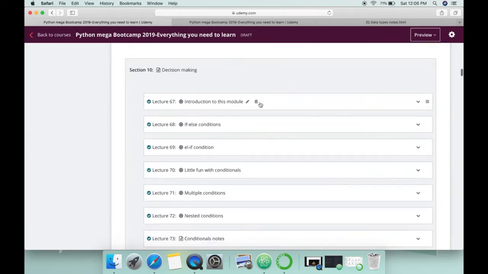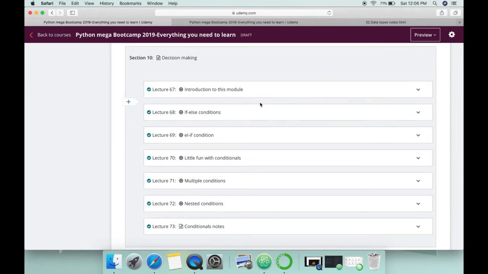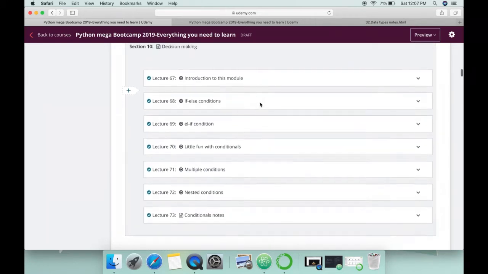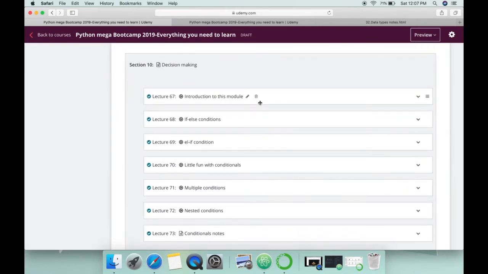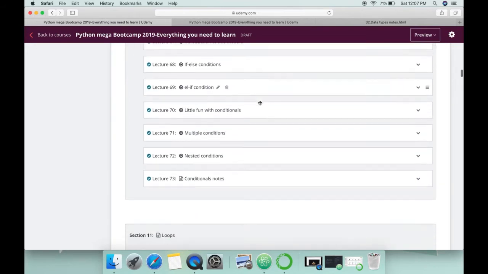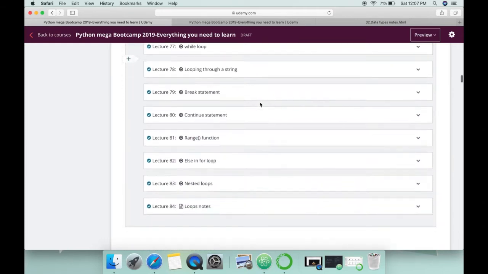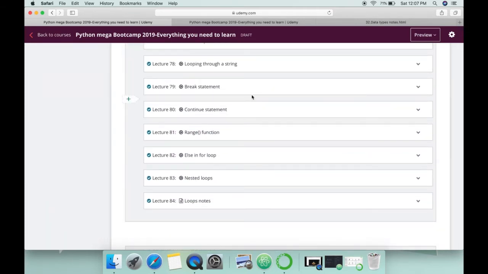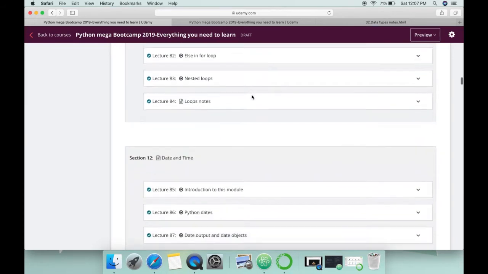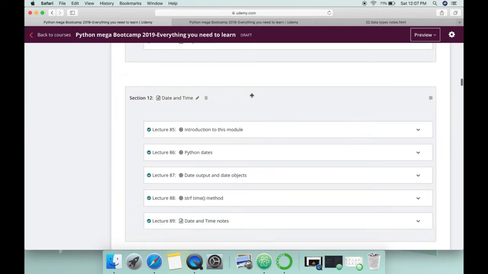Just after this one, we have decision making, which consists of if-else conditions. So if you are a beginner, then they are very good for you. And if you are already familiar with programming, then you already know what they are. After that one, we have the second most important concept in programming, that is loops. So here you will get the loops available in Python, every function with them, like range, in, and how you can use them with these. Also, they also have notes, just like every section here.